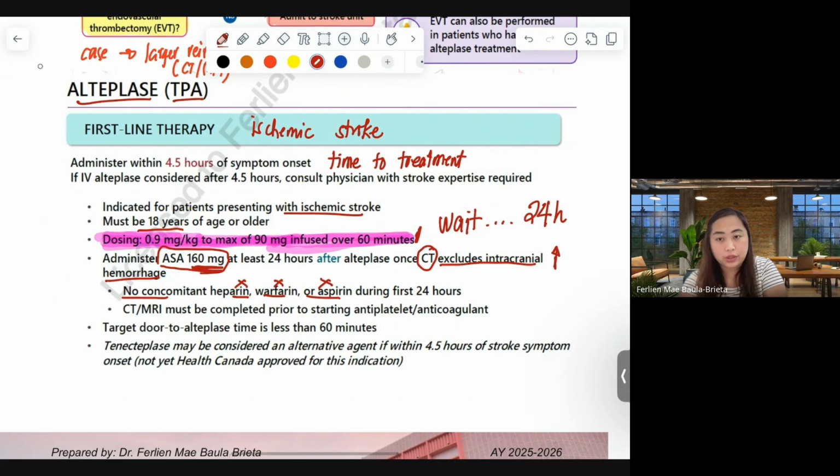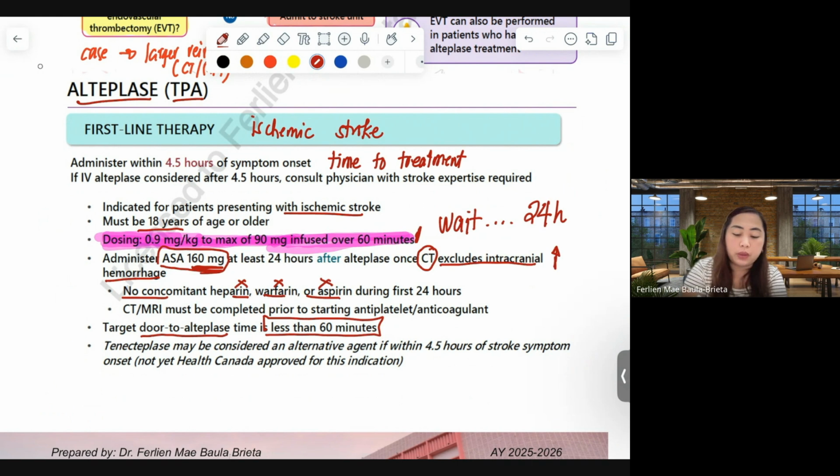You should have the result. Target door to Alteplase time should be less than 60 minutes. Meaning to say, when the patient comes in to the hospital, the patient should be CT scanned, should have the result, and should receive Alteplase when indicated.